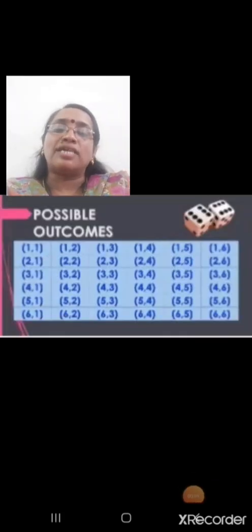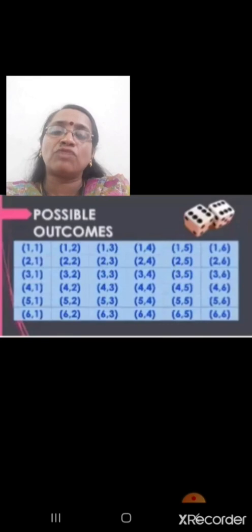Next, same dice but 2 dice. If you are rolling 2 dice, what is the probability, and what are the outcomes? Let us have a look. If 2 dice are rolled or thrown, which are the possible outcomes? You have the number of total outcomes, 36 outcomes.